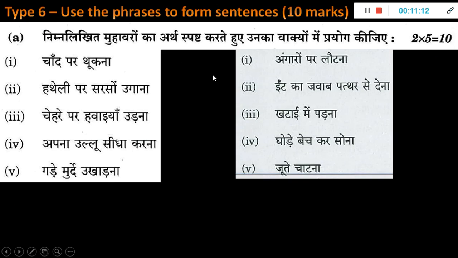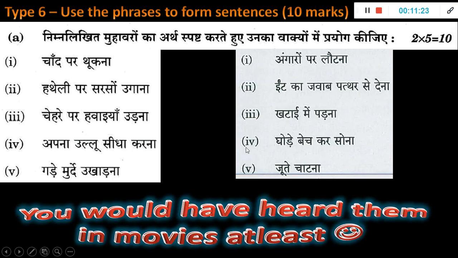Now these are again very easy things. Use the phrases to form sentences. These are phrases which you will hear in movies and all, like eent ka jawab patthar se dena, ghode bech kar sona. You will commonly hear these phrases mostly in movies. They are asking you to simply write a sentence.